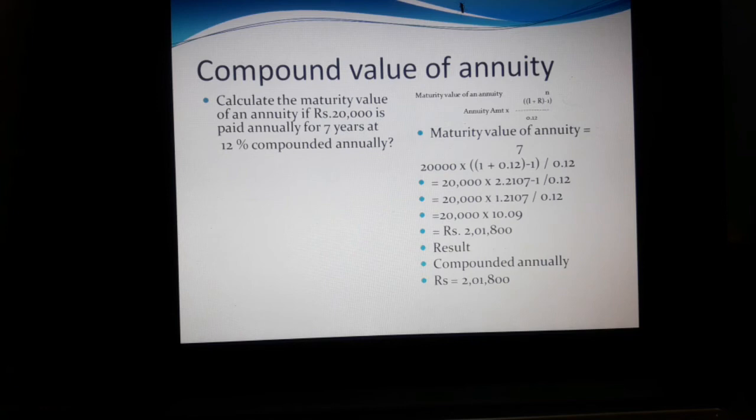Maturity value of annuity equals 20,000 into 1 plus 12 percent, that is 12 divided by 100, 0.12, whole power 7, minus 1, divided by 0.12. We get the answer 2,01,800 as compounded annually for the annuity method.